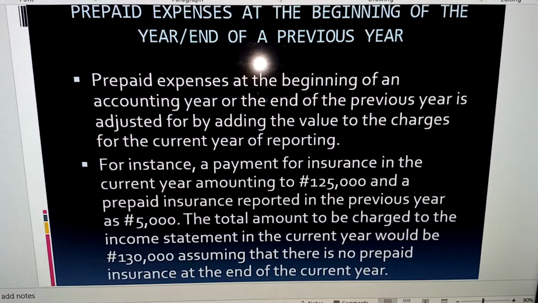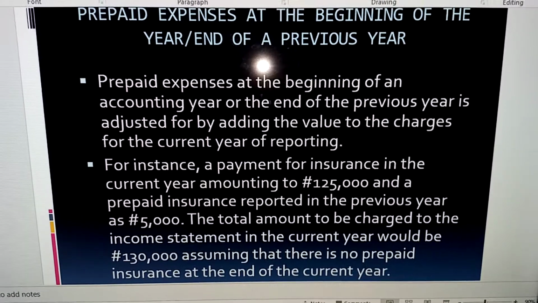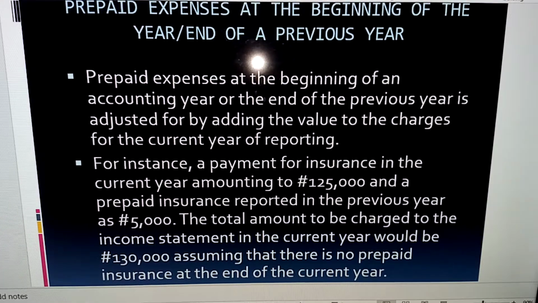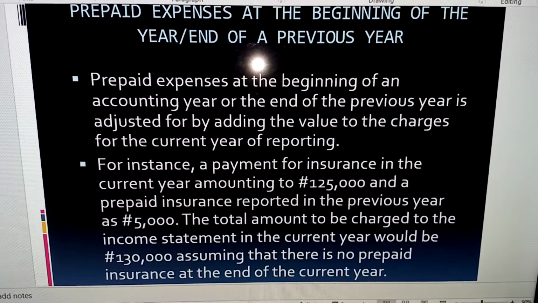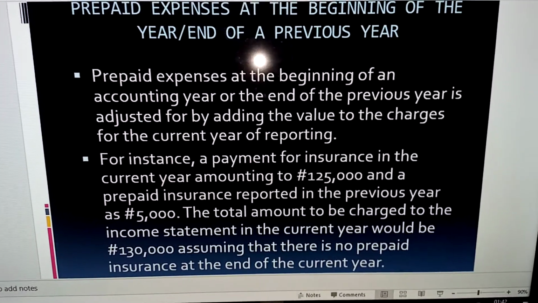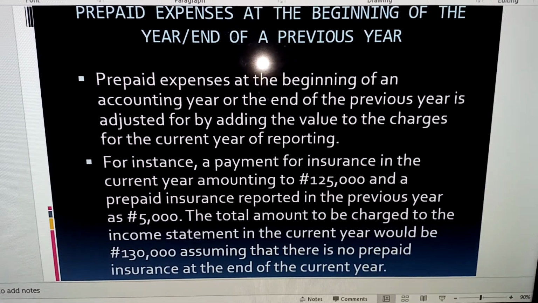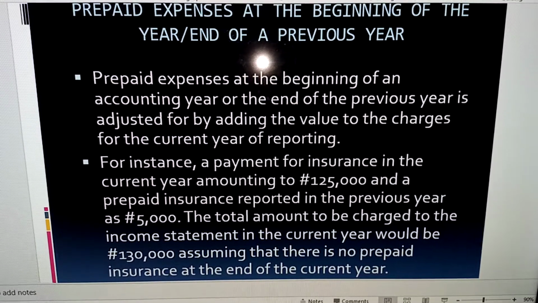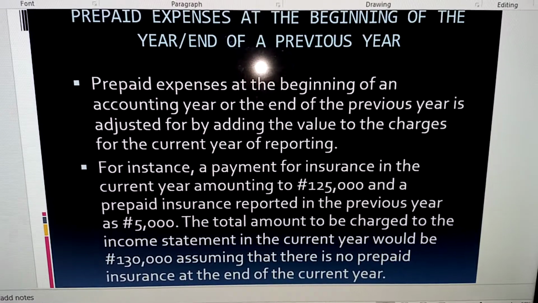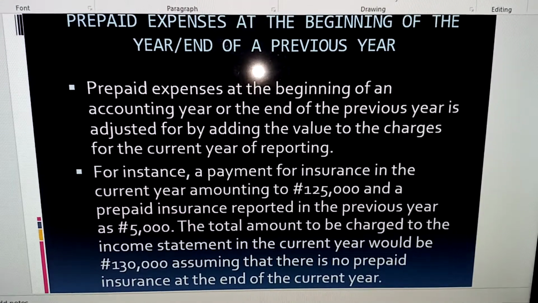So in adjusting that, I have told you that prepaid expense at the beginning of the year is added to the value charged for the current year. So in our instance, we have paid 125,000 for the current year, and they are telling us that there was a reported prepaid insurance in the previous year of 5,000. Since the rule is to add prepayment at the beginning of the year or the previous year to the amount of the current year, it means that we're going to report what?